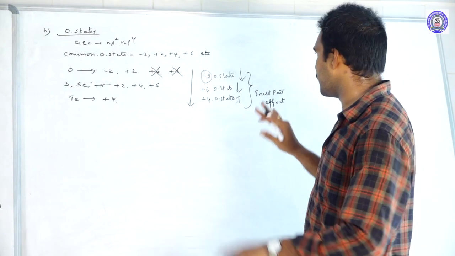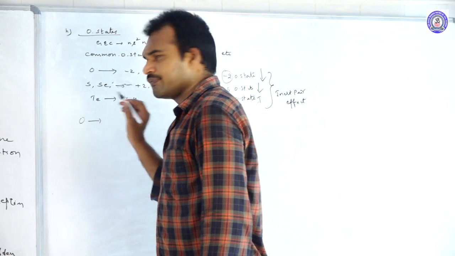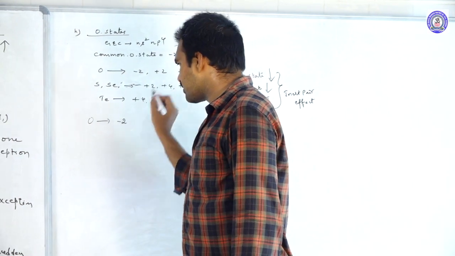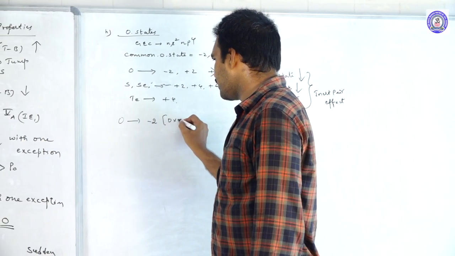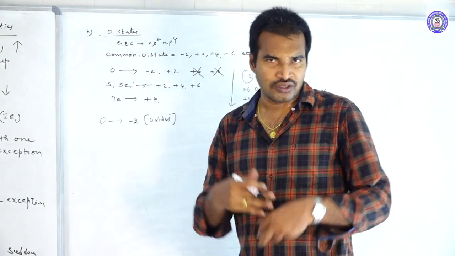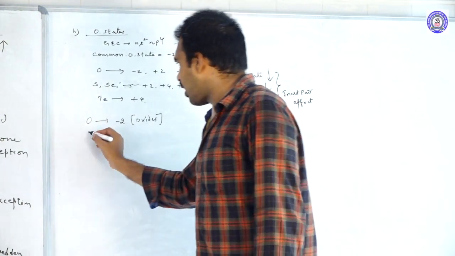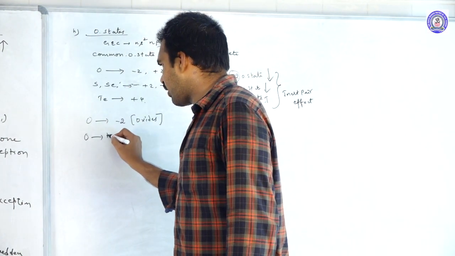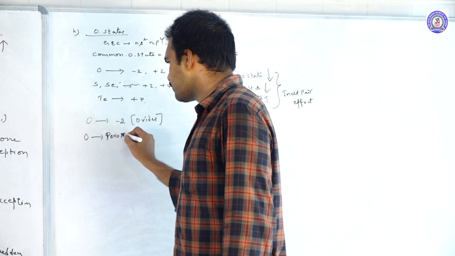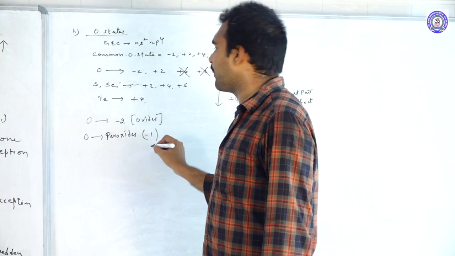So this is about the oxidation state. And one more point you should remember: usually oxygen will show the -2 oxidation state in oxides. When oxygen is along with any other elements, the usual oxidation state of oxygen is -2. When oxygen is in the form of peroxides, the usual oxidation state is -1.